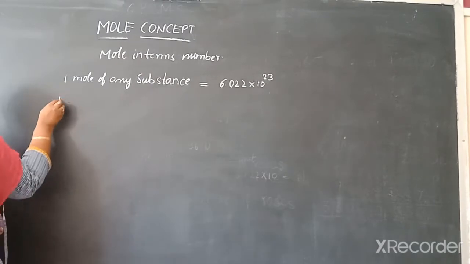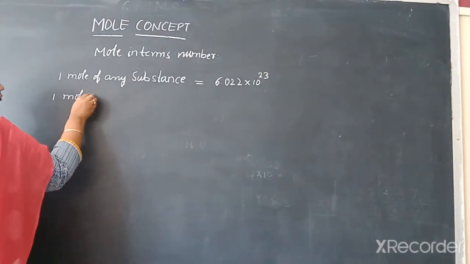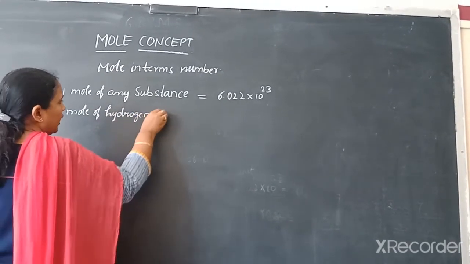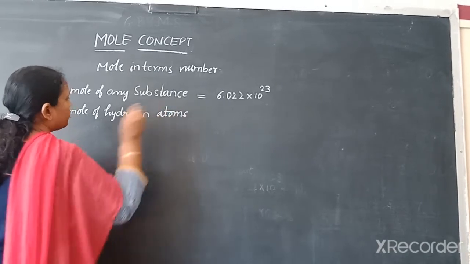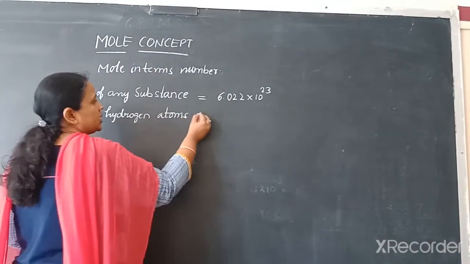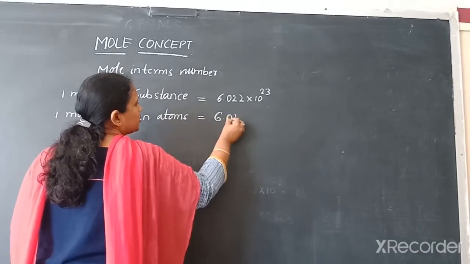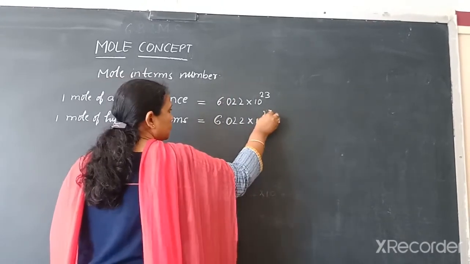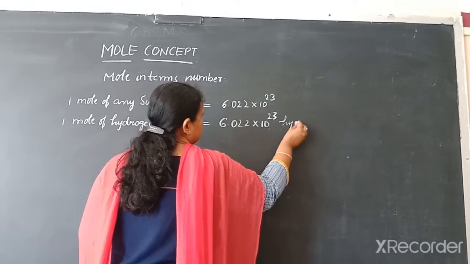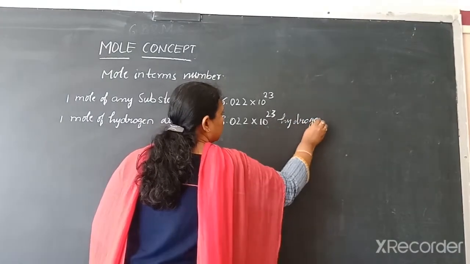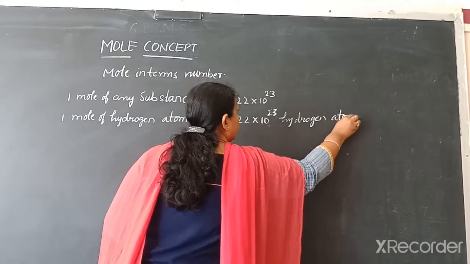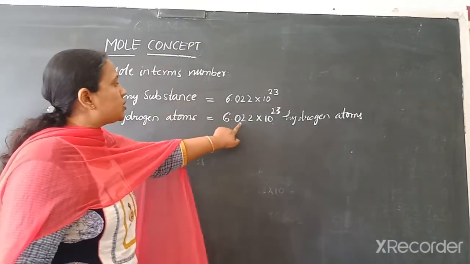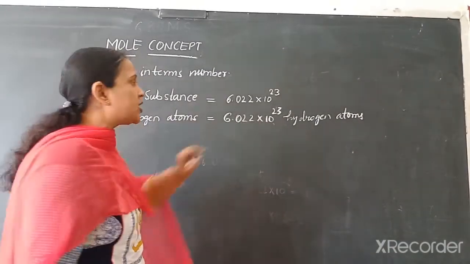Now, 1 mole of hydrogen atoms is equal to 6.022 into 10 power 23 hydrogen atoms. Once again, 1 mole of hydrogen atoms equals 6.022 into 10 power 23 hydrogen atoms.